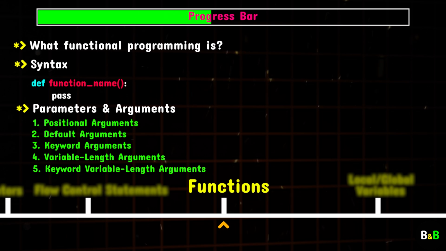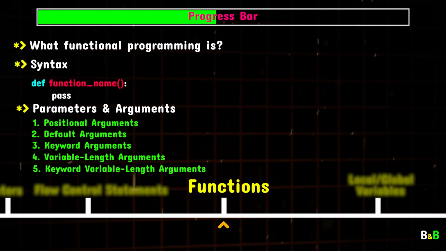Mastering these will give you a complete understanding of how to create versatile and flexible functions that can handle almost any situation. By the end of this section, you'll not only understand how to define and use functions, but also how to create functions that can adapt to a variety of scenarios.